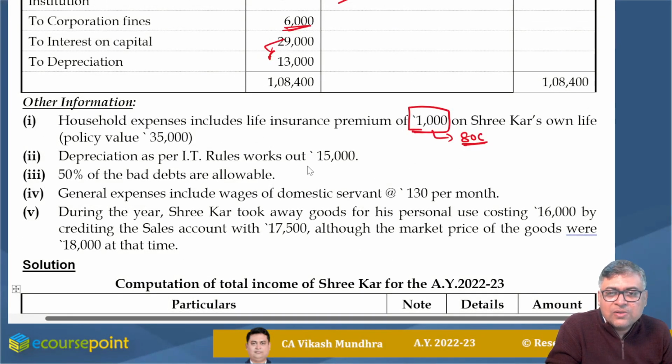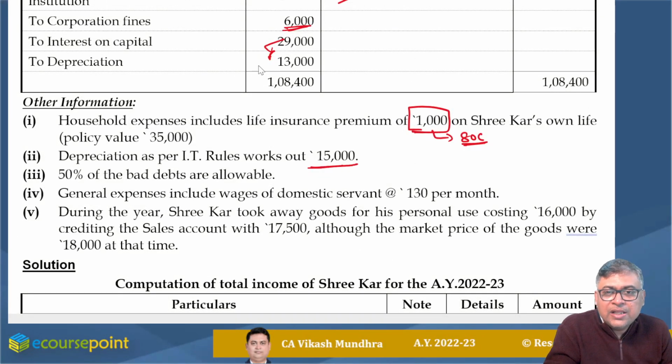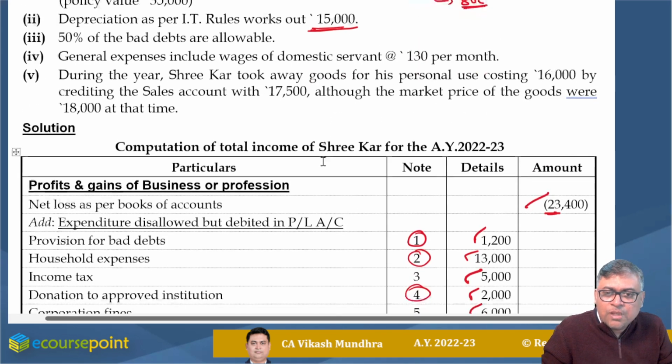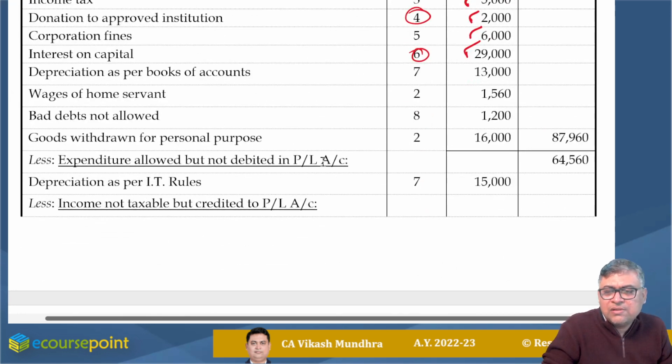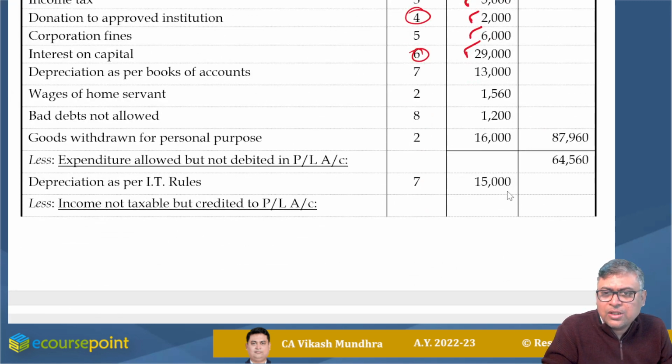Depreciation as per IT rules works out to rupees 15,000. In the PL statement, I have debited only 13,000, but as per income tax rules, that is under section 32, it should be 15,000. So I'm eligible for 2,000 more deduction. You may directly reduce 2,000, or one can do it in this manner: add 13,000, that means the entire depreciation as per books of account I added, and the entire depreciation as per IT rules I am treating as a minus item, negative item.